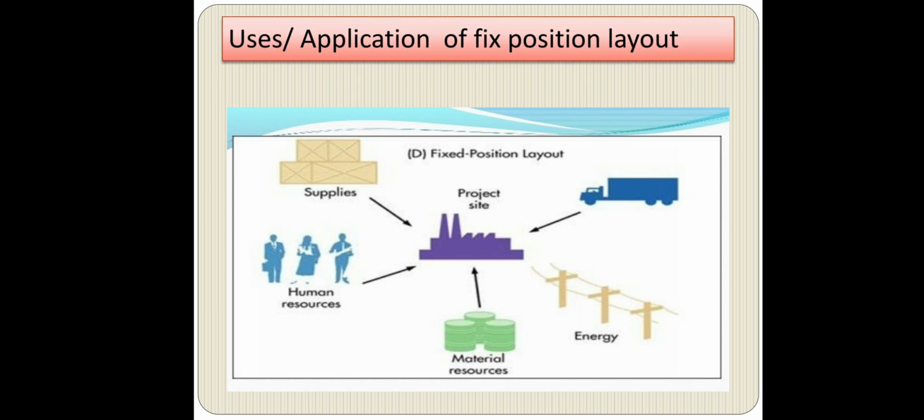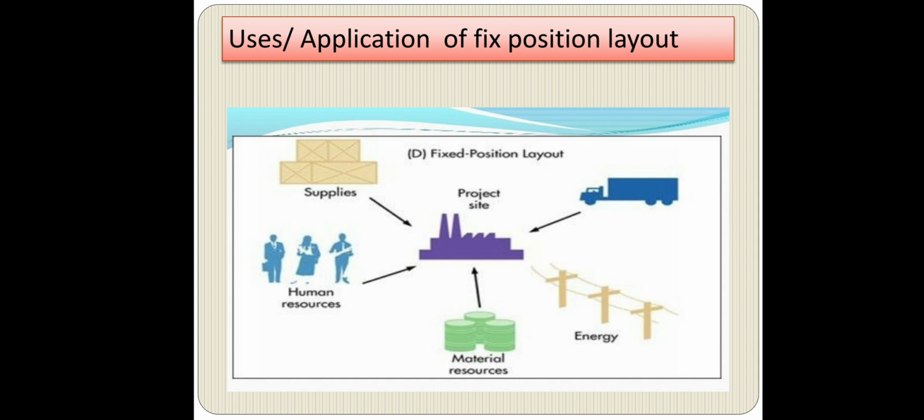This is a diagram from which you can understand that it is a project or a product which we are going to produce. That is the project site, or it may be ship production. As you know, the size of a ship is very large, so it is not possible to move the ship, or to move all the raw material required for production around a layout. So it is fixed at a center, and whatever material is required is supplied to that center.